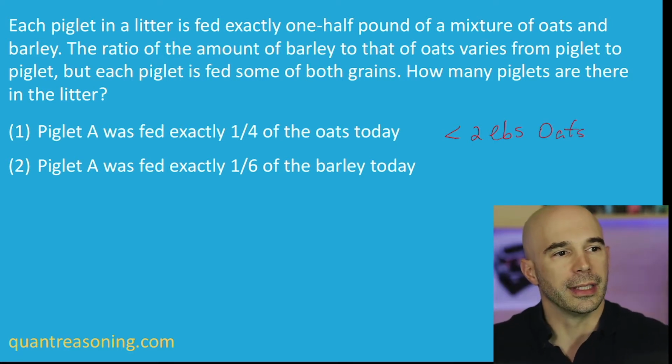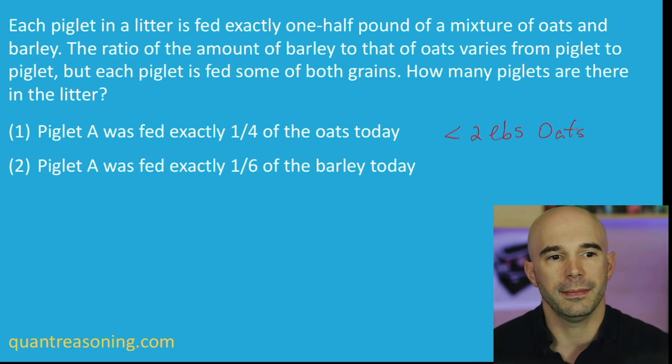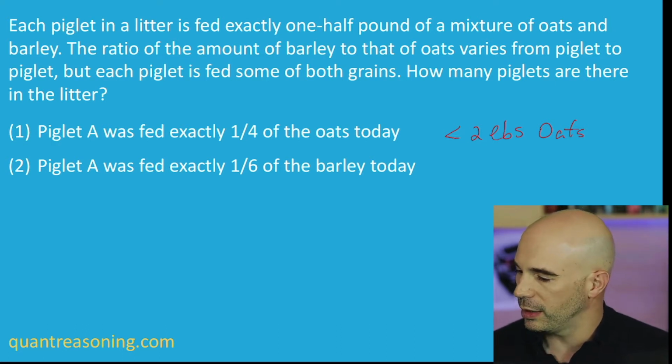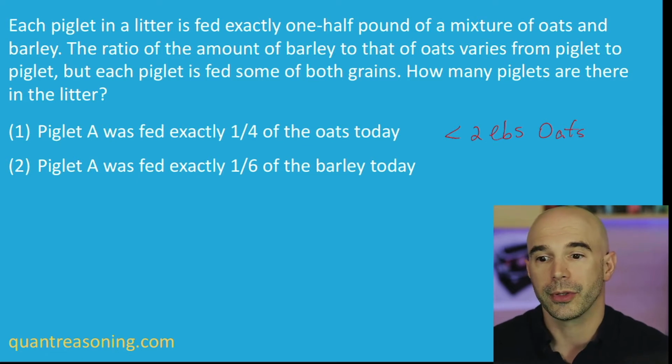What about the number of piglets? Does statement 1 allow for the number of piglets to be 1? Could there be just one piglet? You see, if Piglet A was fed a quarter of the oats, who was fed the other 3/4 of oats? Somebody was fed it. So can we say that there must be at least 2 piglets? No, but it could have been just thrown out, right?